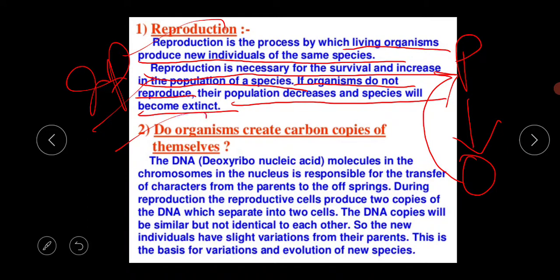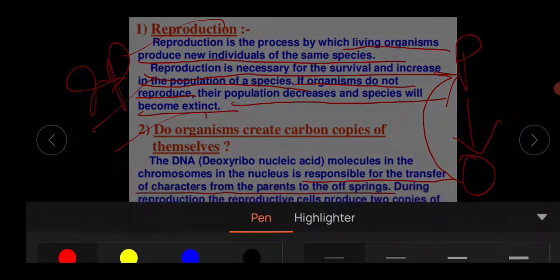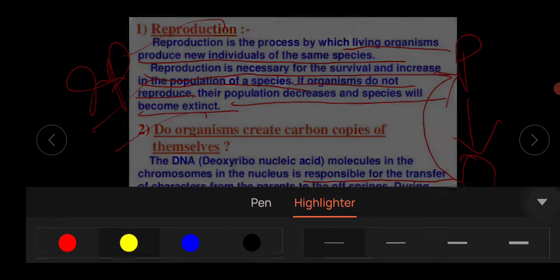Next point: do organisms create carbon copies of themselves? Suppose my parents and me, are we carbon copies or not? The DNA molecules in the chromosome in the nucleus are responsible for the transfer of characters from the parents to the offspring. So this DNA is the main thing. I am highlighting this portion.